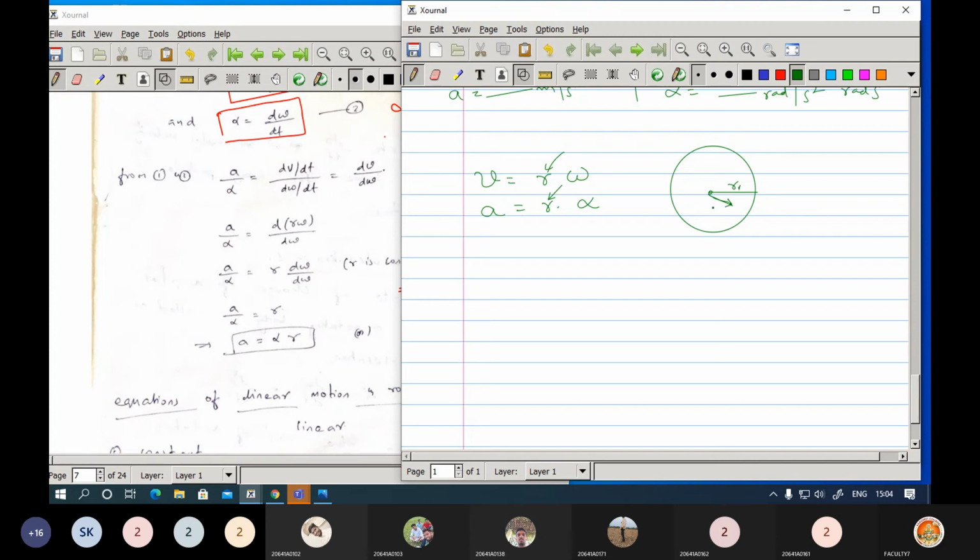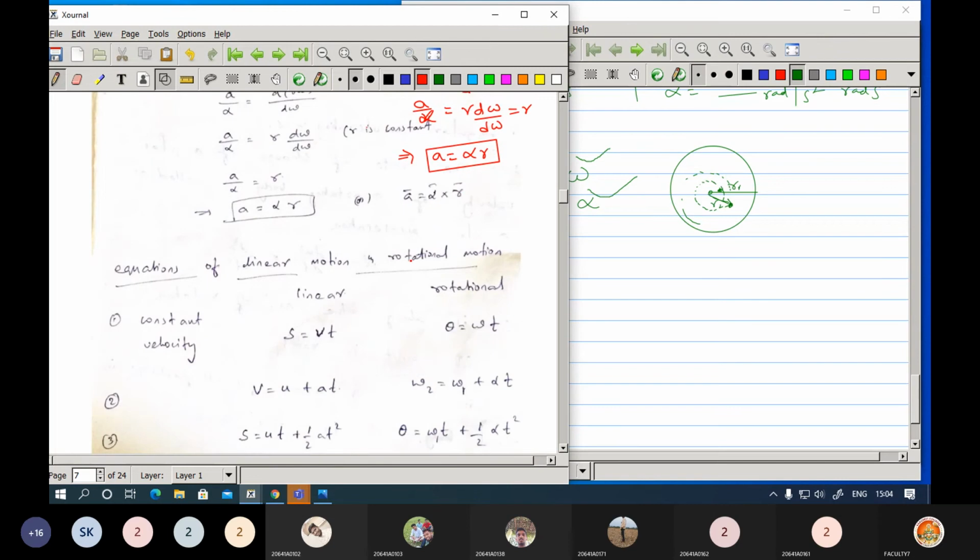If this is r1 here, this will be r2. So depending on the position of the particle, you need to change the r value. If the particle is somewhere here, somewhat nearer to the center, then the r value changes. So depending on the position of the particle, you need to change the r value. Now, those are the relations between the velocity and the angular velocity, and the acceleration and the angular acceleration.